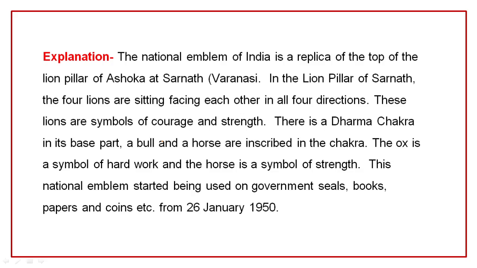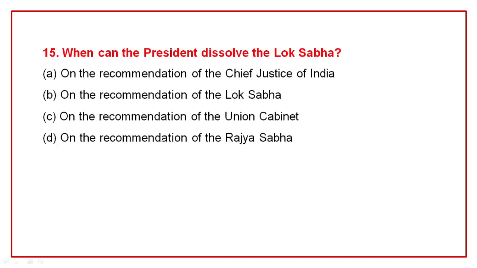A bull and horse are inscribed in the chakra. The ox is a symbol of hard work and horse is a symbol of strength. This national emblem started being used on government seals, books, papers and coins, etc. from 26th January 1950.